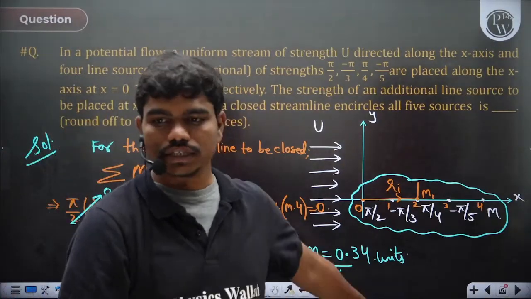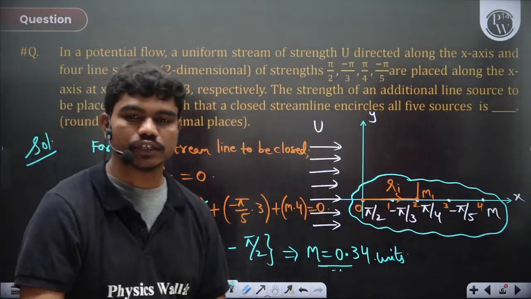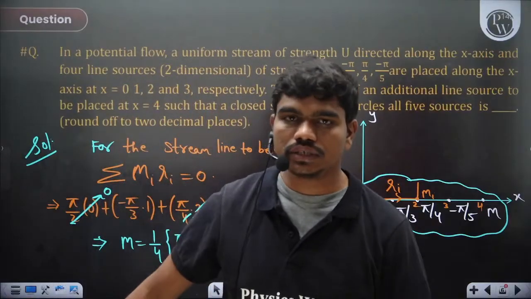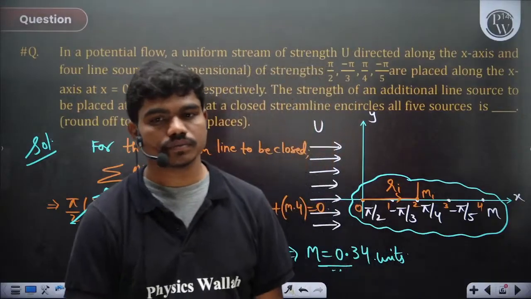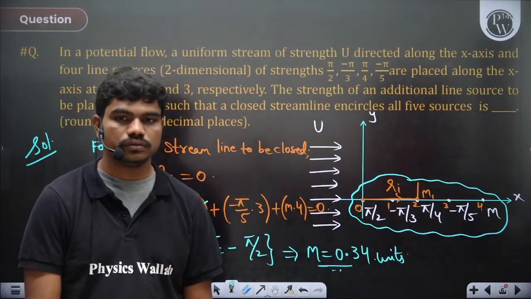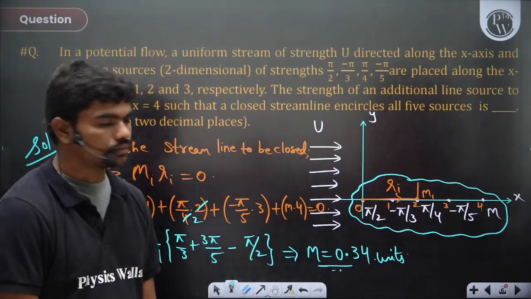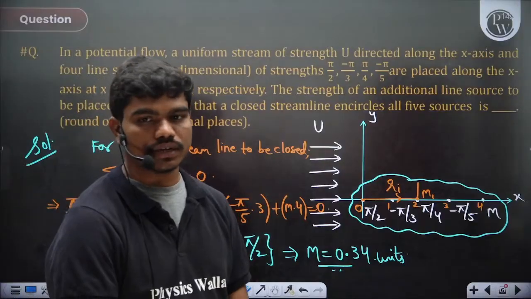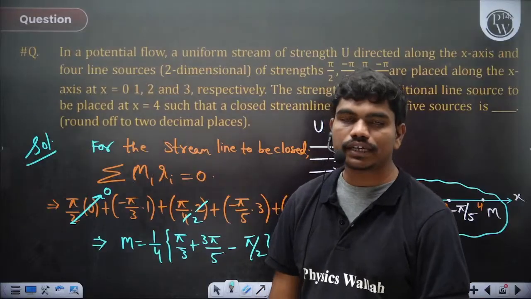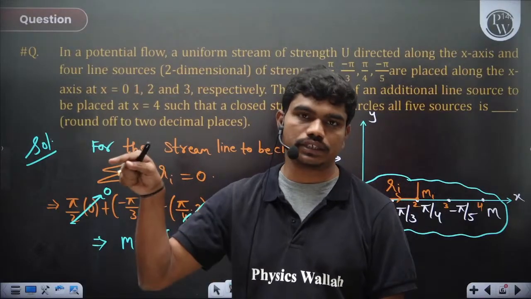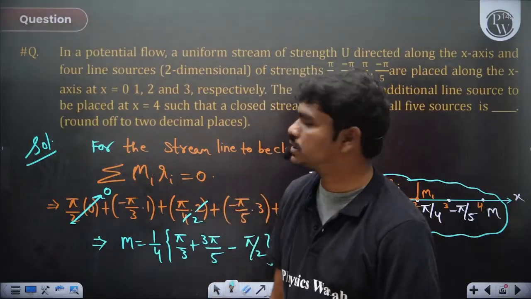Okay, are you all getting this? If you do this equation, summation of q into r. In fact there are many aerodynamics books which use q, so that's why I'm saying q many times. But in reality you can say sigma m_i r_i should be 0. So type in the chat box, is this clear to all? Okay, so 0.34 is what you're getting. In fact the sources need not be on the x-axis, they can be at any points. So this r actually means the radial location of the source from the origin. Okay, that's the case.